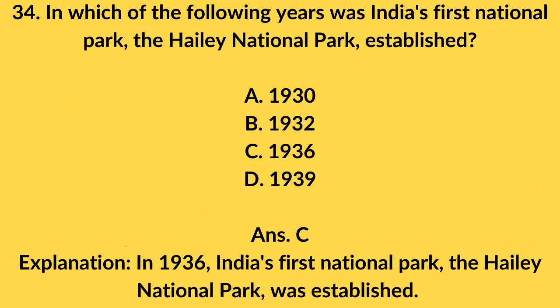34. In which of the following years was India's first national park, the Hailey National Park, established? A. 1930. B. 1932. C. 1936. D. 1939. ANS C. Explanation: In 1936, India's first national park, the Hailey National Park, was established.